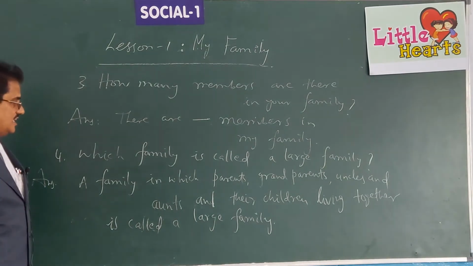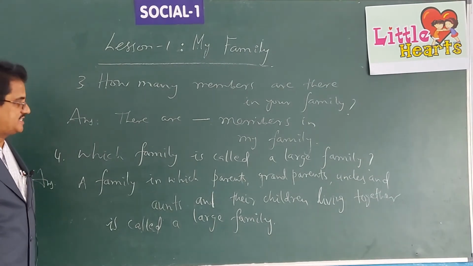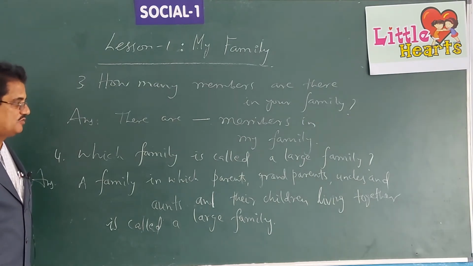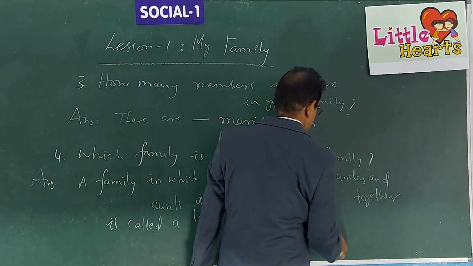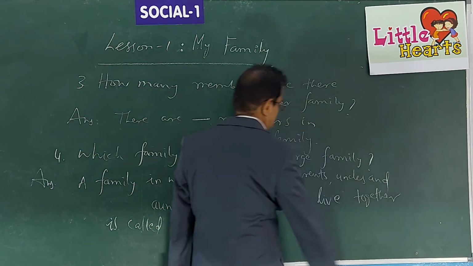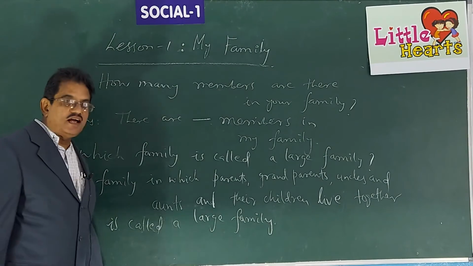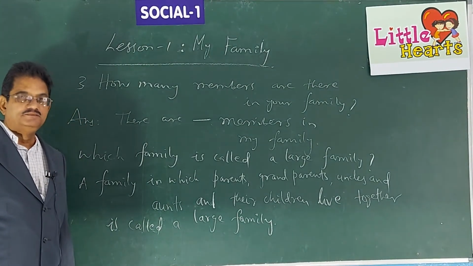You understand, children? A family in which parents, grandparents, uncles and aunts and their children live together is called a large family. Okay?